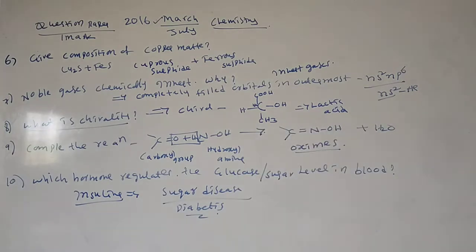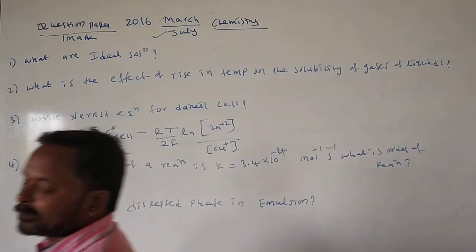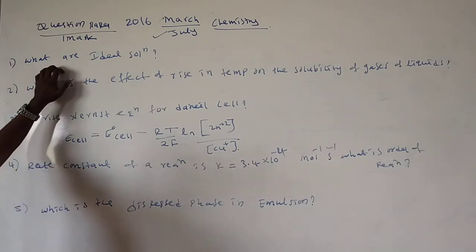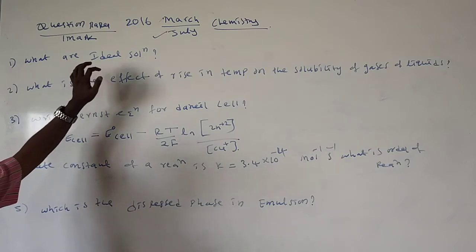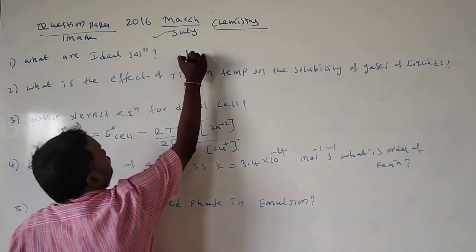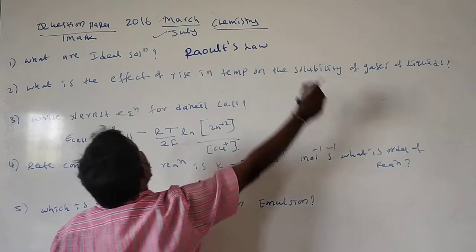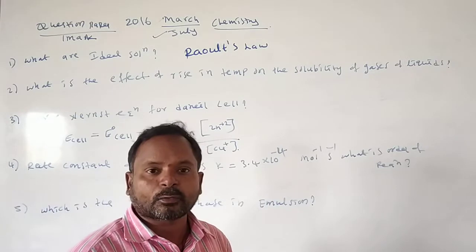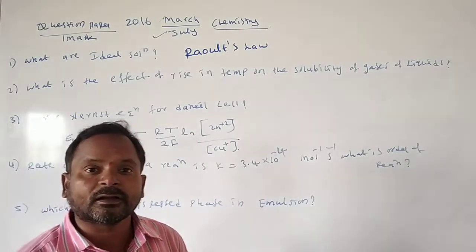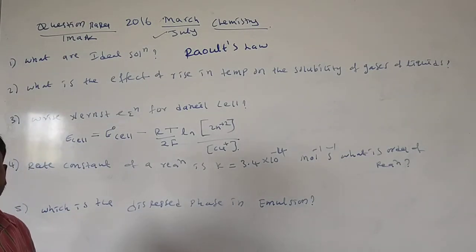Okay, July question paper, 1 mark. What are ideal solutions? An ideal solution is nothing but a solution which follows Raoult's law. The solution which does not obey Raoult's law, we call a non-ideal solution.